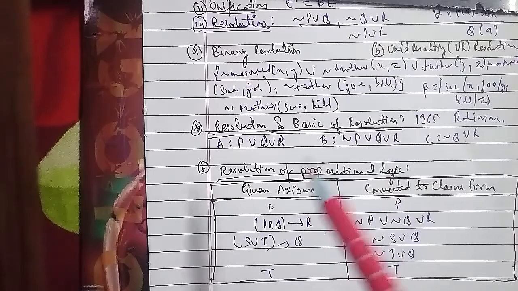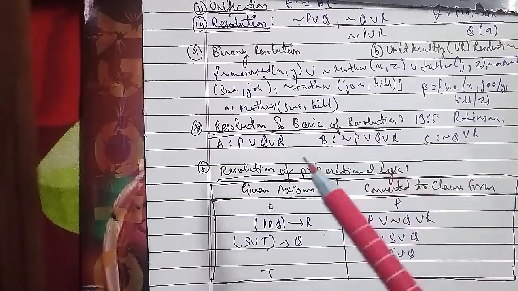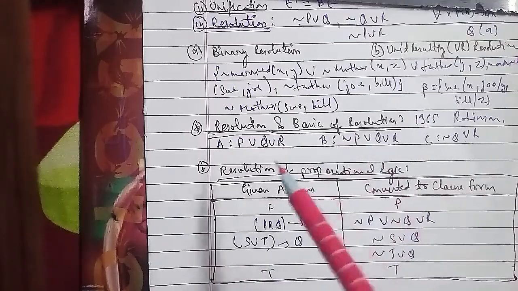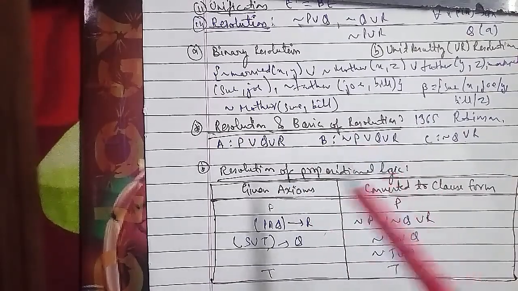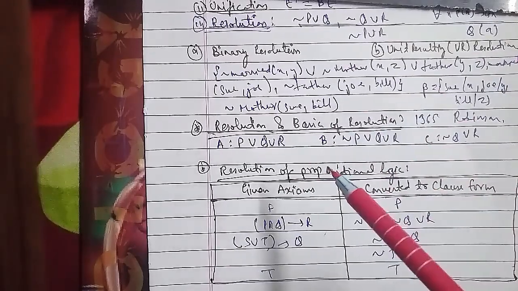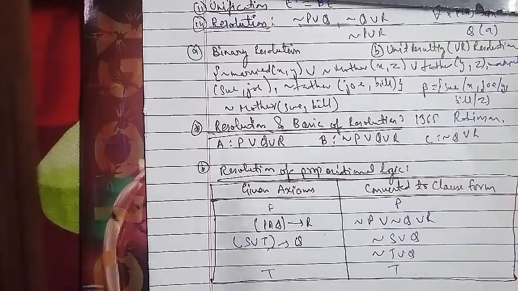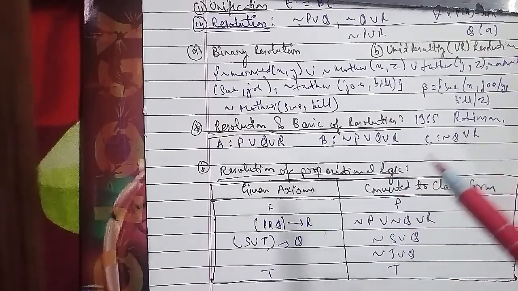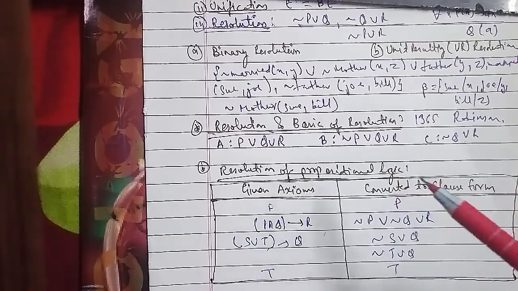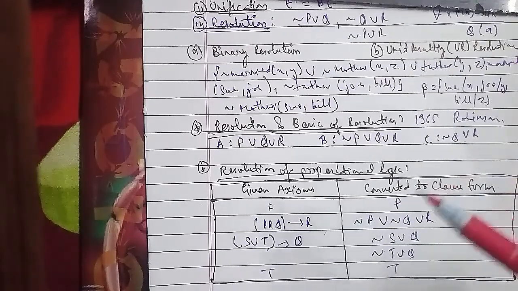Resolution in predicate logic. In resolution in predicate logic, the first step is to convert all the statements of F to clause form, then negate S and convert the result to clause form as well. Then we add it to the set of clauses obtained in step 1.